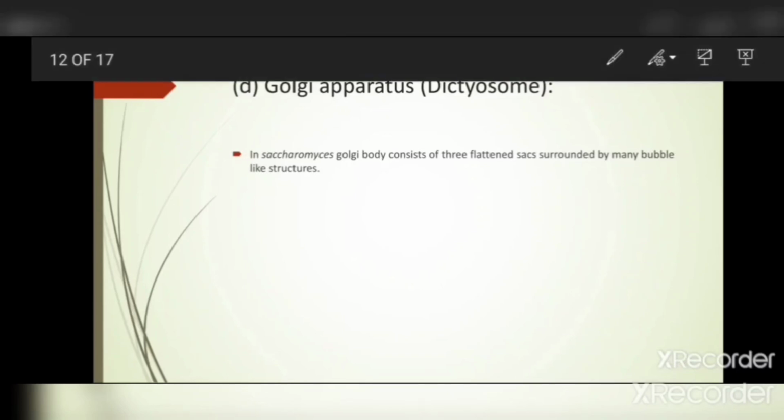We draw the Golgi apparatus: this is like flattened sacs with many bubble-like structures. In this area many bubbles are present. This is the structure of the Golgi apparatus, which is present in the cytoplasm.